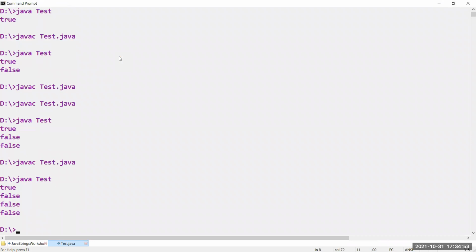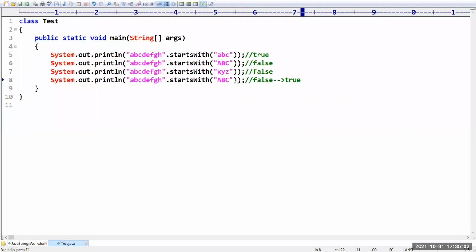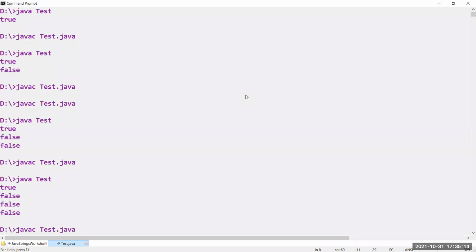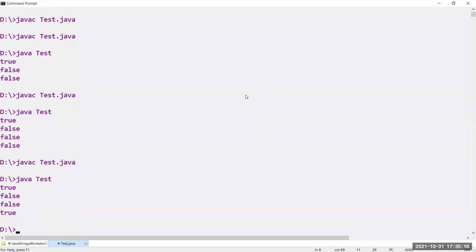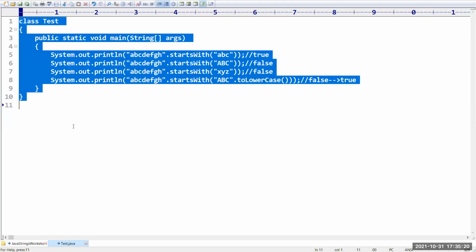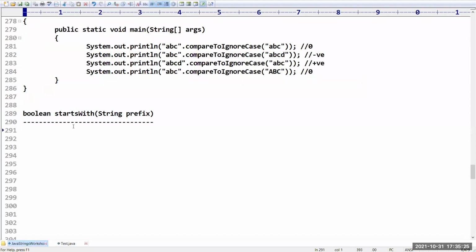Okay, sir, finally you can see what answer we are getting: false, right? Sir, I want to convert this into true. So how can you do that? Very simple. Convert this entire ABC into lowercase. Anyway, I will explain later. Just convert to lowercase, then compare. Have you observed? The last one is true. Like this we can check. This is how startsWith is going to work.